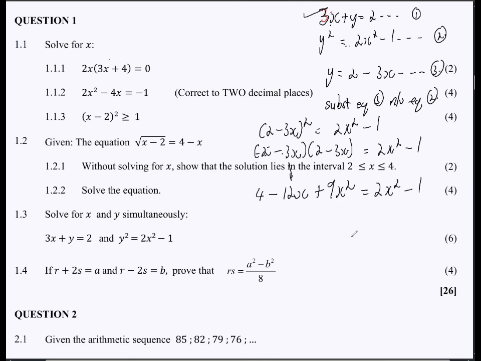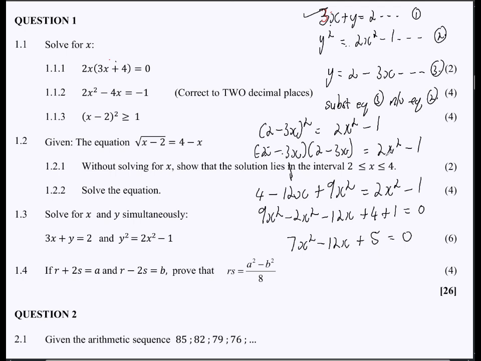So now at this point, you want to get this into standard form. So you have your 9x squared minus 2x squared. You just transpose this over to this side, minus 12x, and then we have plus 4 plus 1, right? Remember, when you transpose, it changes the sign. 9x squared minus 5, minus 2x squared. My brain just runs fast to the answers. 5x squared minus 12x, 4 plus 1, that's 5. Oh, no. This is 7. Hey, my maths there. 7x squared minus 12x plus 5 equal to 0.